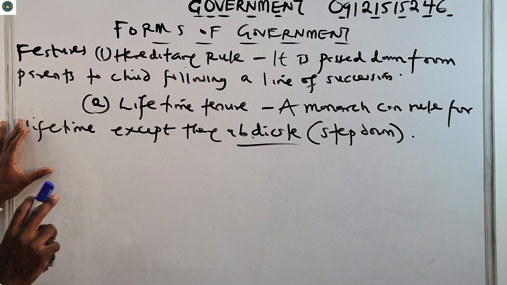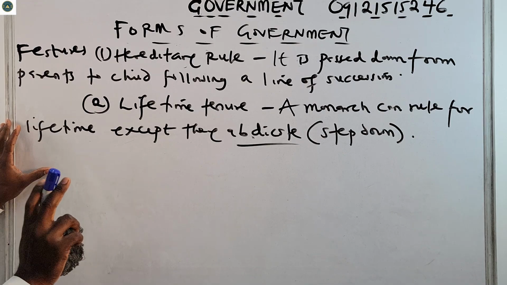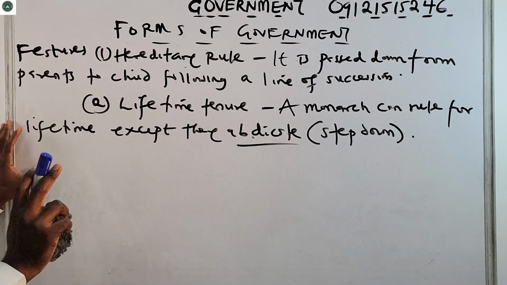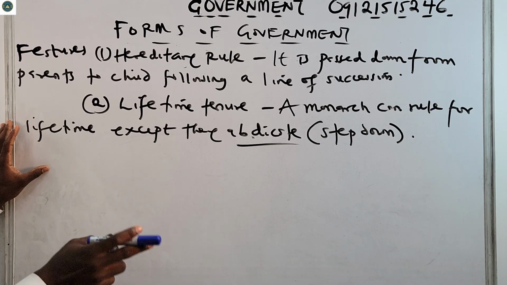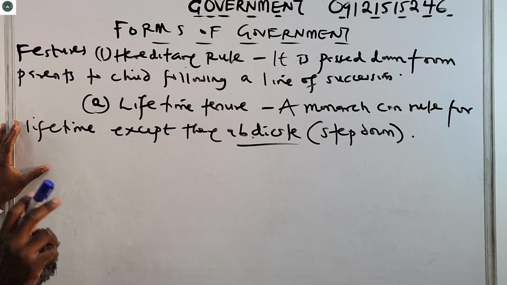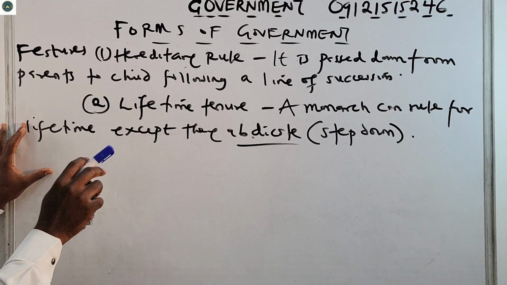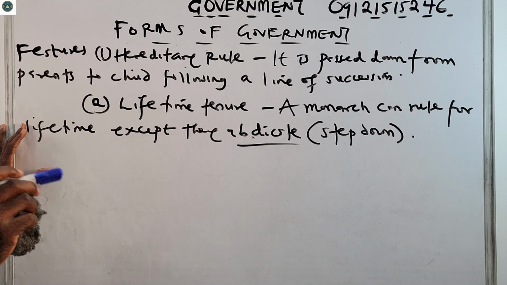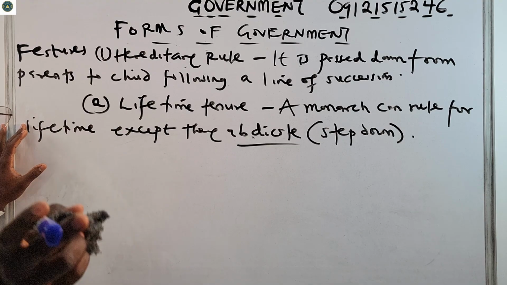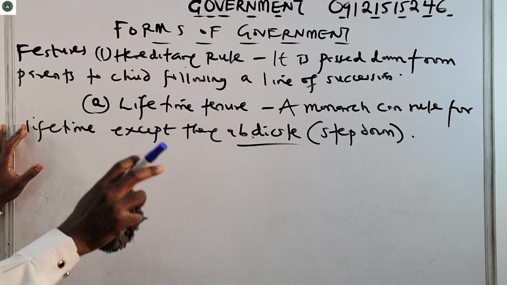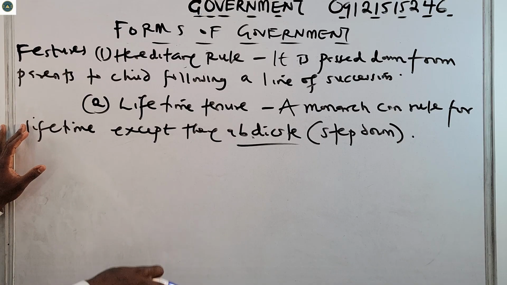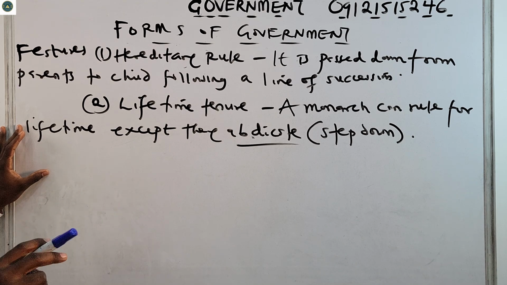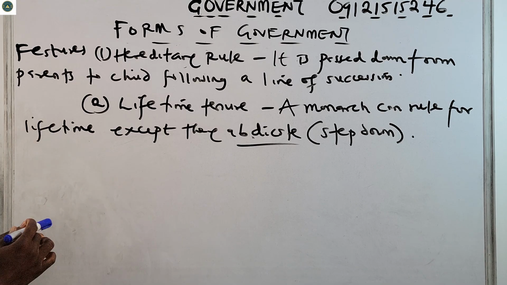Please, you must take note of all of these features, because these are what examiners focus on. A monarch can rule for life, except they abdicate. Abdicate means they step down from the throne and allow another family to carry over that throne. Otherwise they keep passing it from generation to generation. So lifetime tenure and hereditary rule are very important features of monarchy.